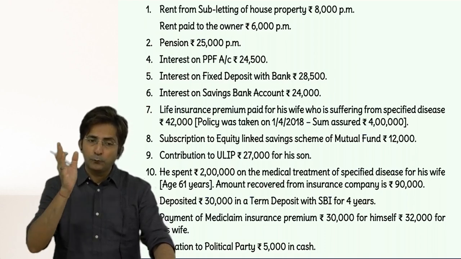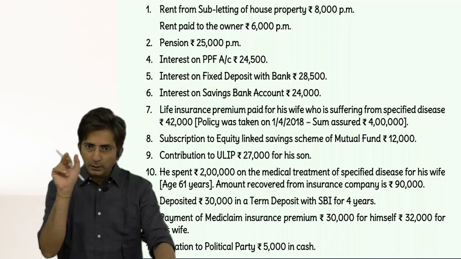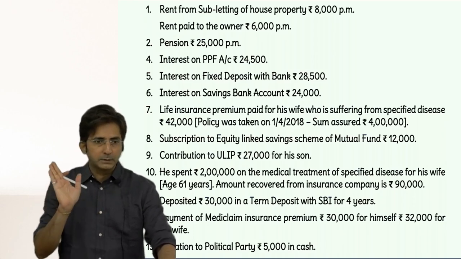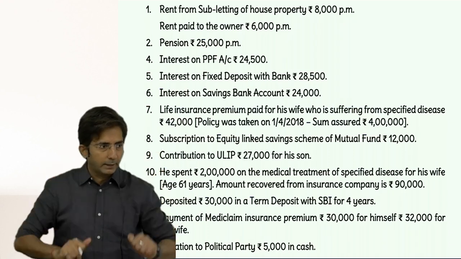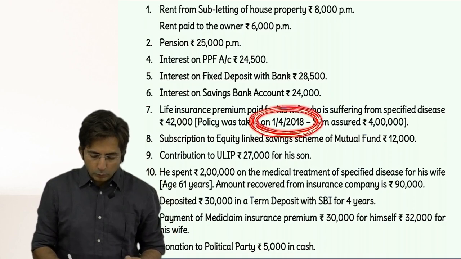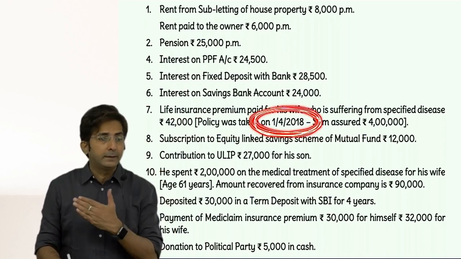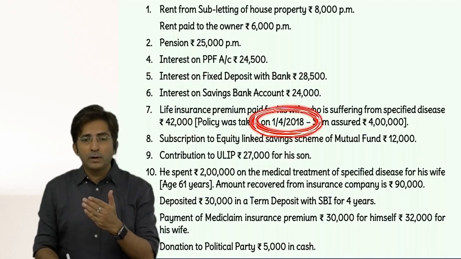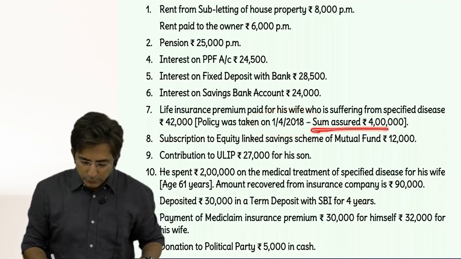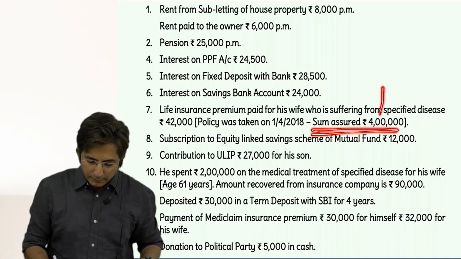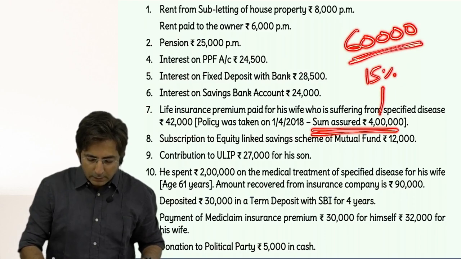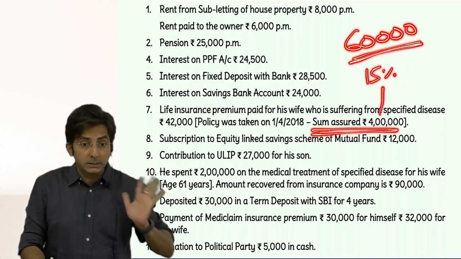20% if it is before 1412, and for 12, 13, 10%, and on or after 1413, 15%. Remember that table I had given, okay? So here the policy is taken in 2018, so it is on or after 1413, and it will be 15% of the sum assured. The sum assured is 4 lakhs, 15% of that comes to 60,000.